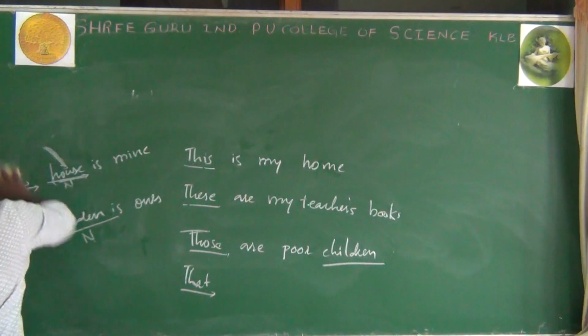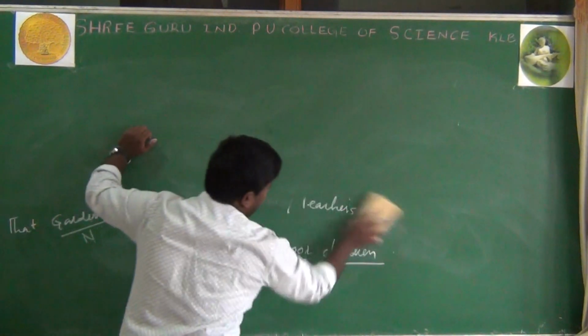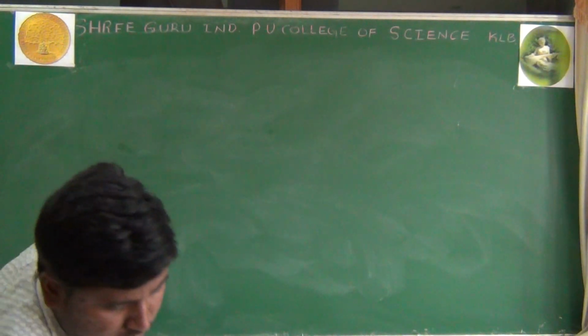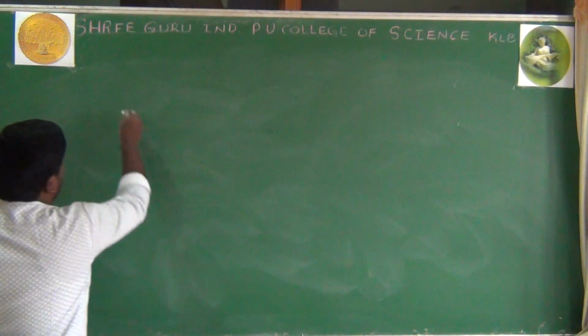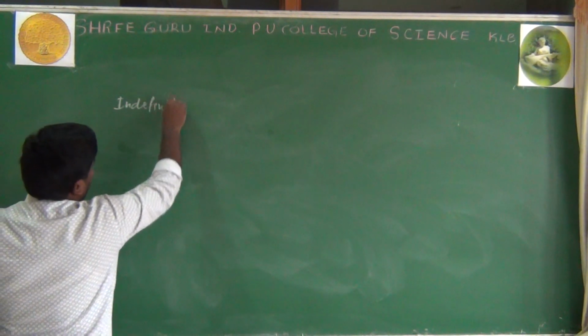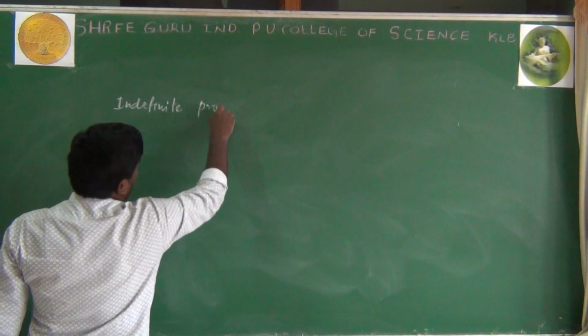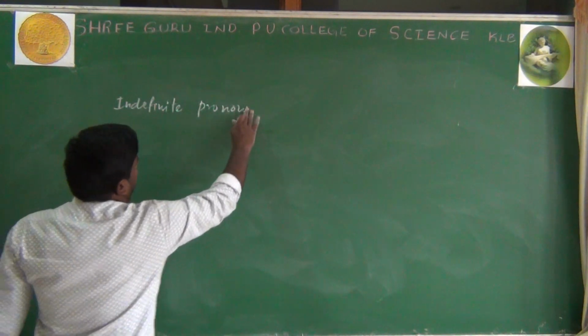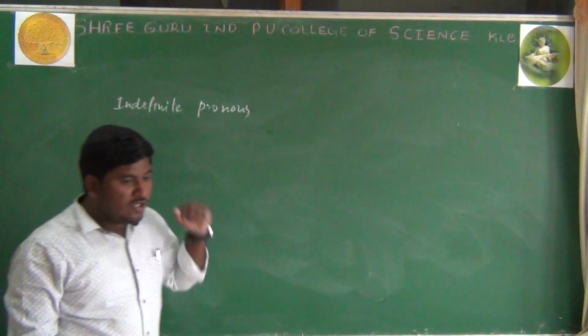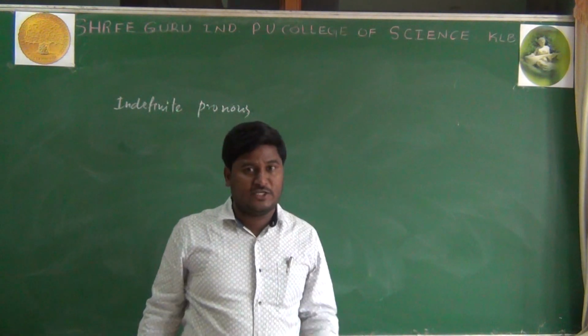And the fourth one is indefinite pronouns. What are indefinite pronouns? Indefinite pronouns are those where we are not sure about whom we are talking about particularly.